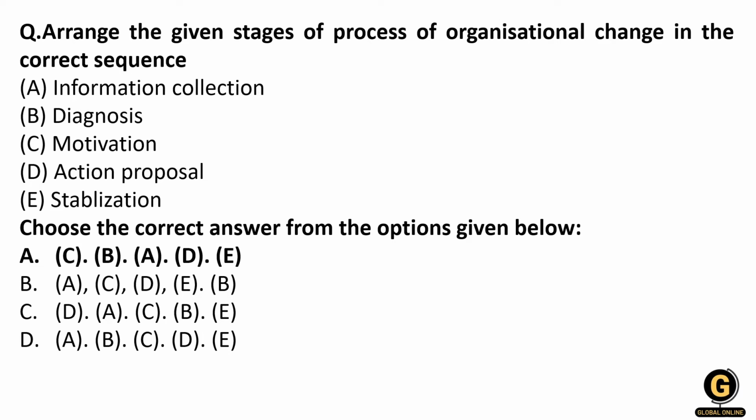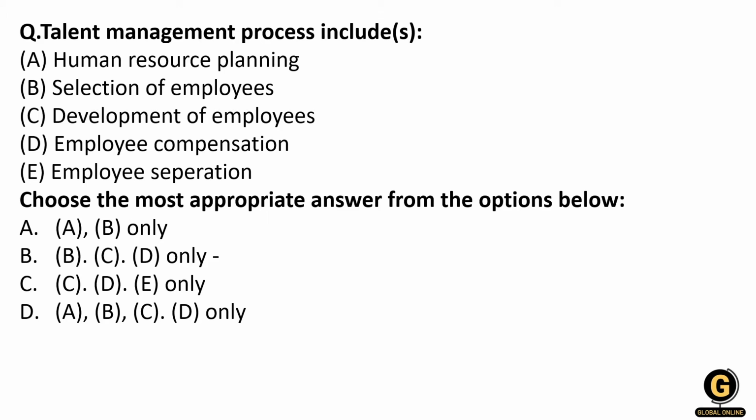Okay. Let's see the next question. Here, talent management process, what it includes, you have to tell. We have the options, that is human resource planning, selection of employees, development of employees, employee compensation, and employee separation. So you have to choose the appropriate answer from the options given below. You are given A, B only, B, C, D only, then C, D, E only, and A, B, C, D only.